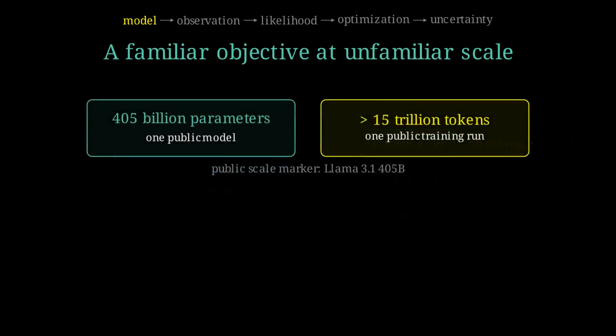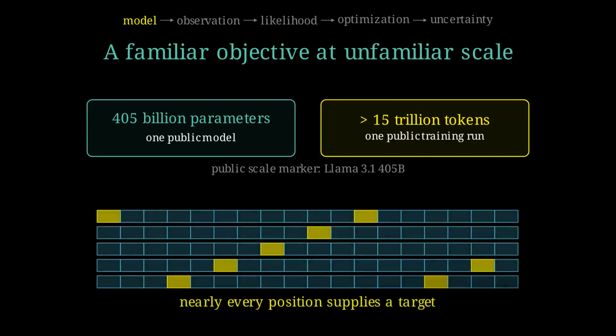Here is one public scale marker. Meta's largest Llama 3.1 model had 405 billion parameters and was trained on more than 15 trillion tokens. Almost every token position becomes a prediction target. One corpus can therefore create trillions of conditional likelihood contributions.